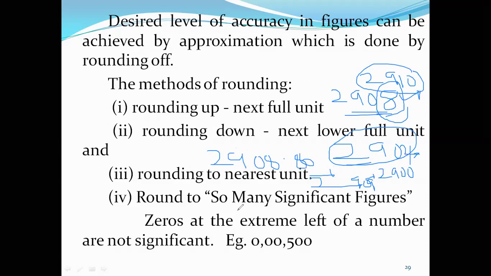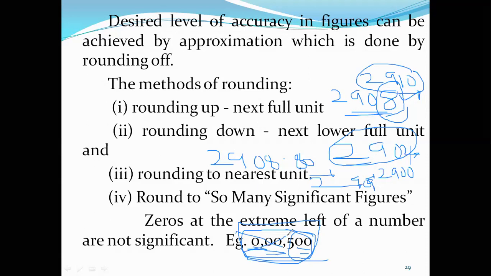Rounding to so many significant figures. Let us take for example, zeros at the extreme left of a number are not significant. If you have calculated your answer as 000050010, the zeros at the right end are of significance, whereas the left side zeros are not significant.